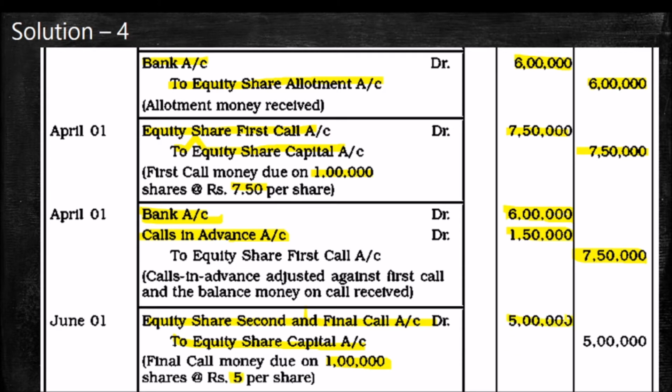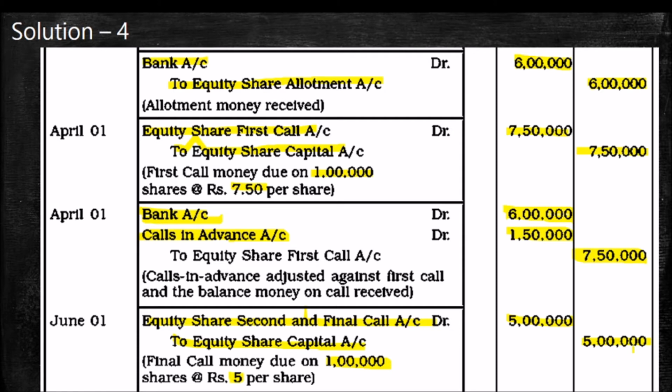So the entry will be: Equity share second and final call account debtor to equity share capital 5 lakh. That is the due entry. So what is the last entry? Bank account debtor 4 lakh, calls in advance account debtor 1 lakh, to equity share second and final call 5 lakh.